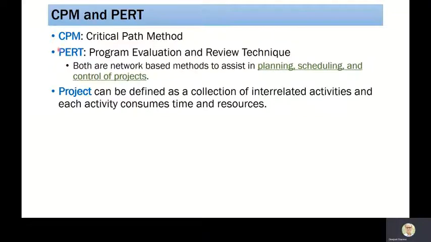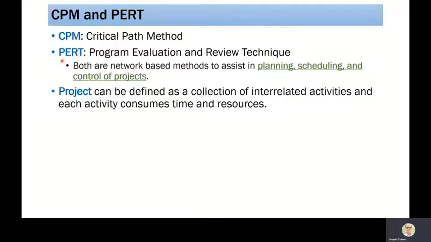Now if we take the difference between CPM and PERT, CPM assumes that the time that is consumed by any activity is constant, it is not going to change. But in PERT, we assume that there could be some delay or some activity can be finished before time.